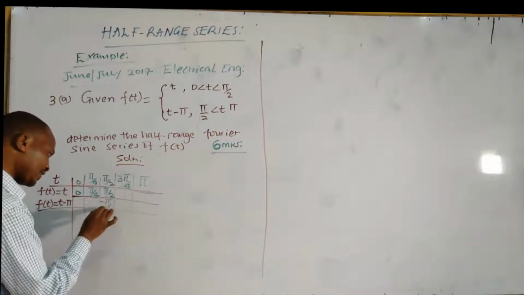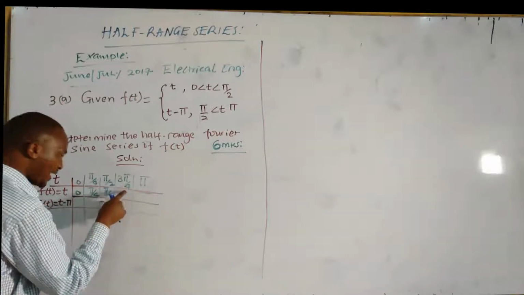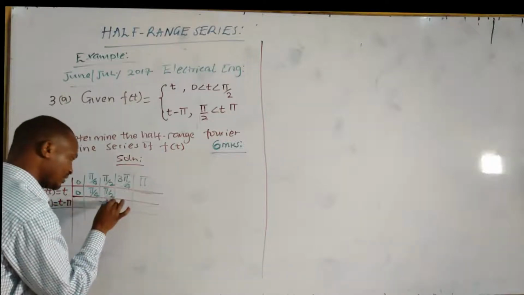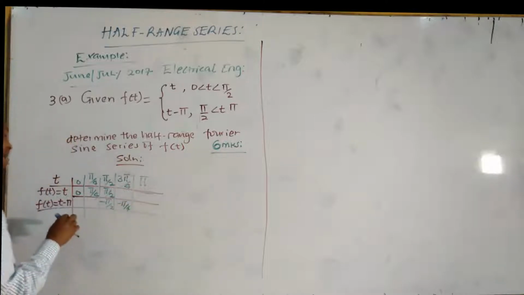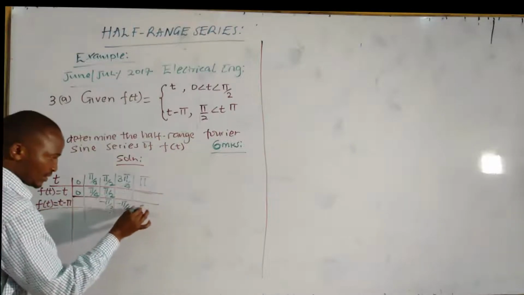At 3 over 4 pi, 3 over 4 pi minus pi is negative a quarter pi. And at pi, pi minus pi will be 0.